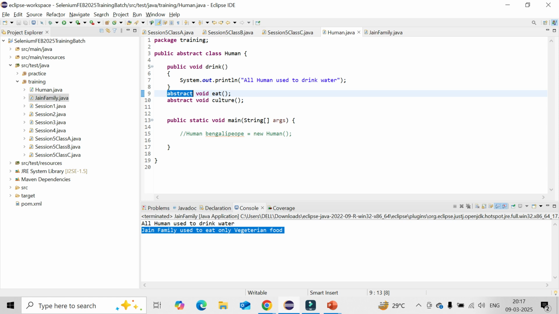So an interface is by default 100% abstract in nature. Let's try to create some interface.